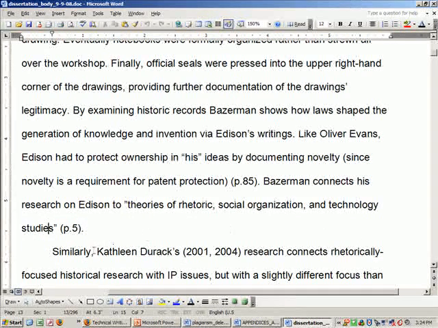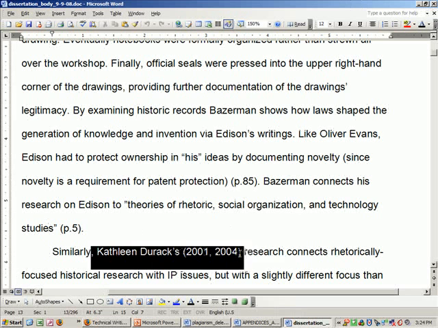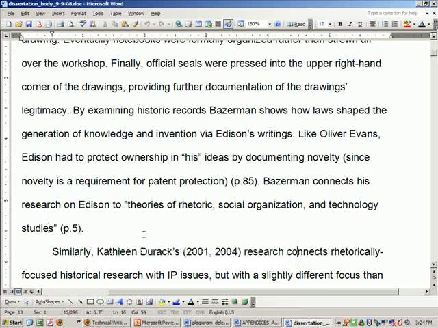And then here's an example, which isn't going to happen to you because you're writing really short things, but Kathleen Dirac, and I put the year of her work, and then in the reference list I had 2 things that she had written, one in 2001 and one in 2004, so the person knows that I was talking about both pieces that she wrote.